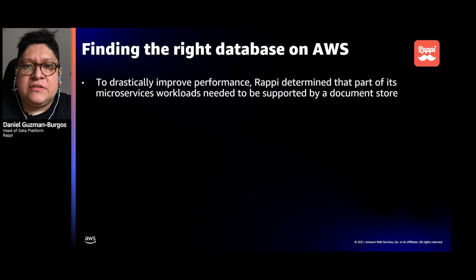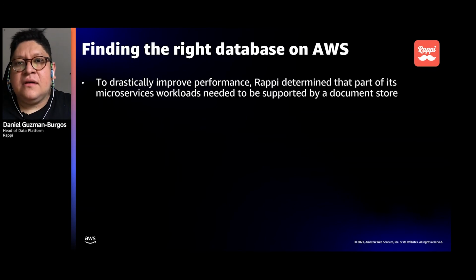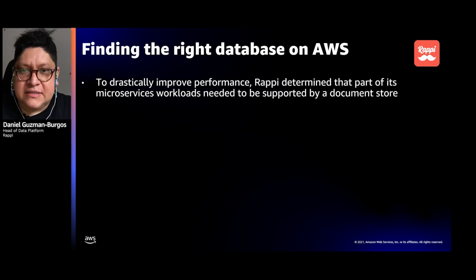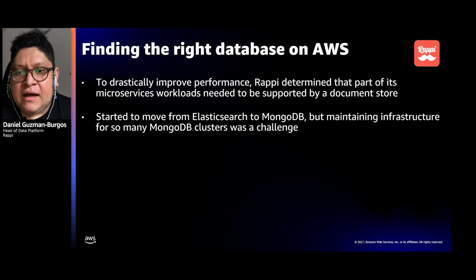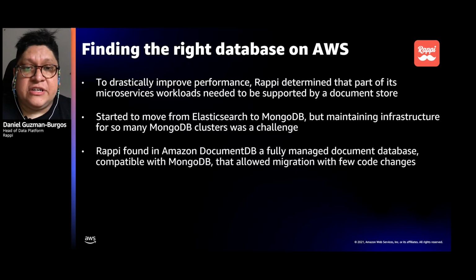Inside Rappi, Document Store was already a big thing for the developers and the app itself. We had already moved out from Elasticsearch to MongoDB replica sets, but we were dealing with the challenges that I already mentioned. So Rappi started to look at the partners that it has.